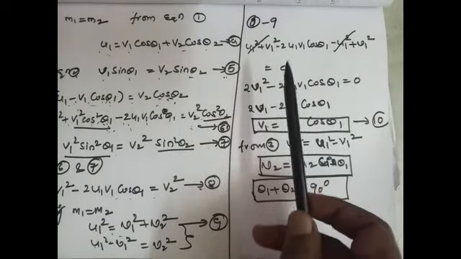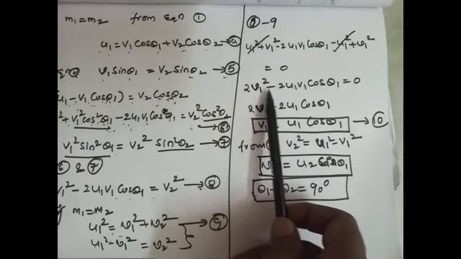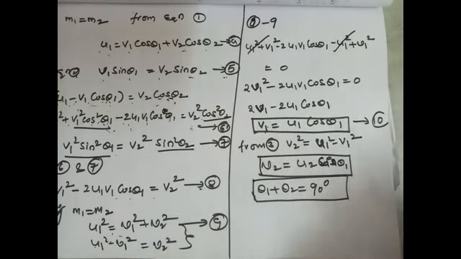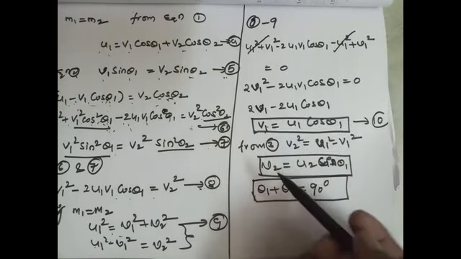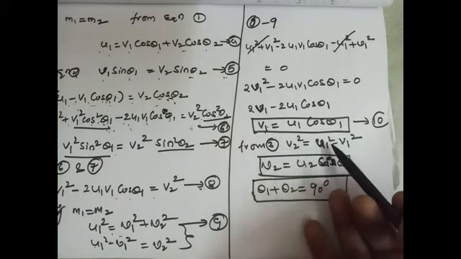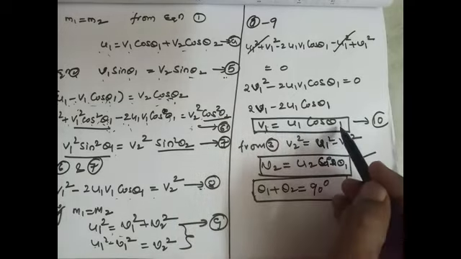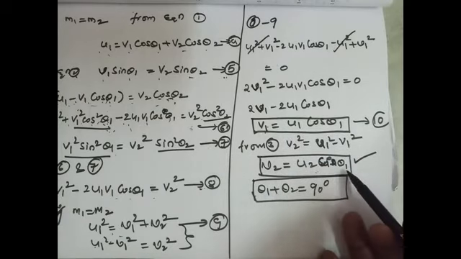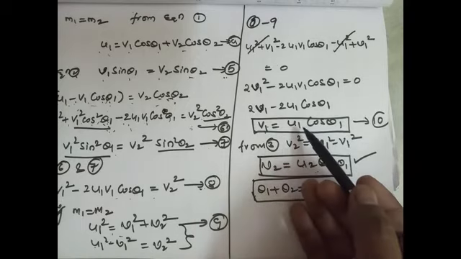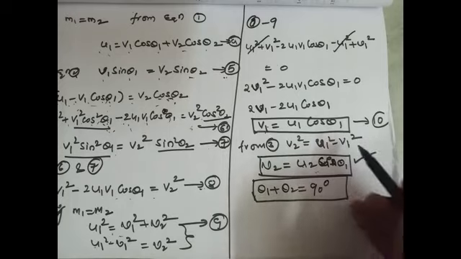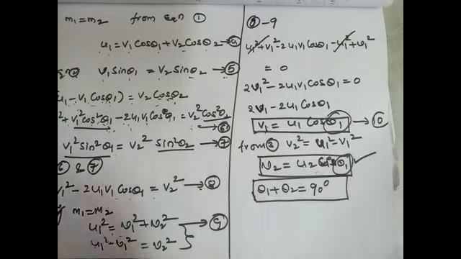Now let us take 2v1 common from this equation, we will get v1 equal to u1 cos theta 1, and similarly from the other equation, v2 equal to u1 sin theta 1. So in both cases we will get the theta 1 value. Right, now theta 1 plus theta 2 equal to 90 degrees.